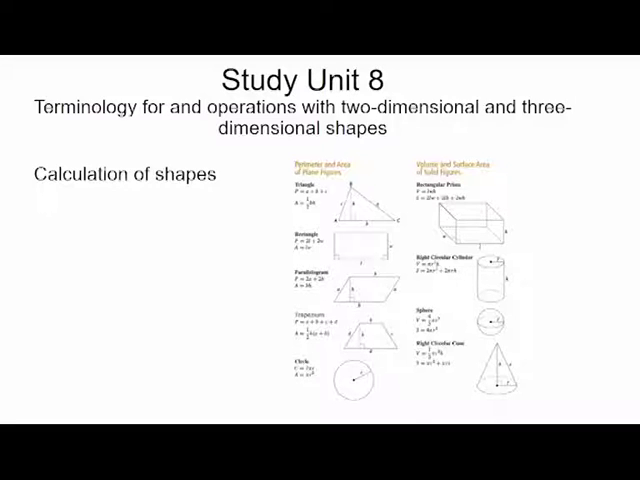If you look at the rectangle, the perimeter equals 2 times length plus 2 times width. Because it has 4 sides, the opposing sides are the same length, that is the perimeter. If you look at the volume, there's the calculation of how to do the volume. For example, a rectangular prism: volume equals length times width times height. That is the volume. Make sure you know how to calculate these shapes.